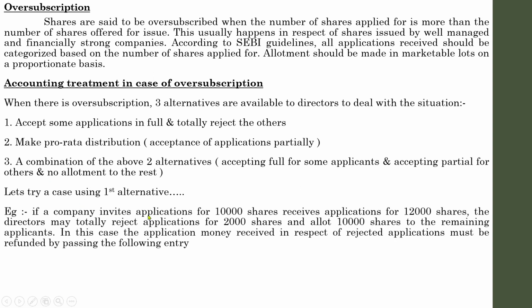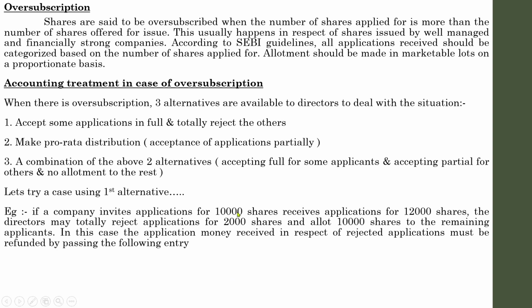If a company invites applications for 10,000 shares, since the image of the company is very good, the company received applications for 12,000 shares. So the directors may totally reject the application for 2,000. That is the first alternative. It is the best and easiest method that a company can follow.